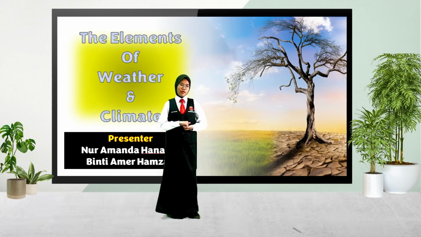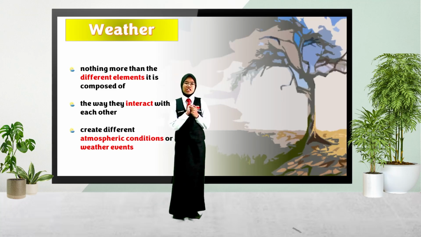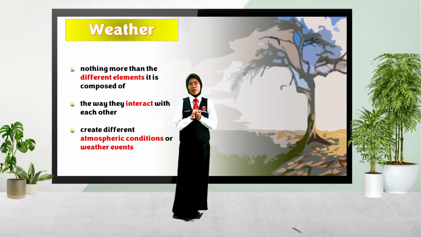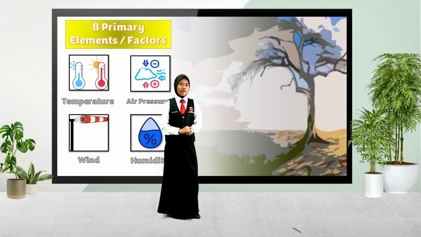Weather is nothing more than the different elements it is composed of, as well as the way they interact with each other to create different atmospheric conditions or weather events. We first need to identify what the elements are that make up the weather. Eight primary elements or factors drive all weather.